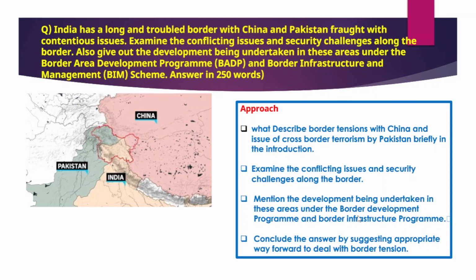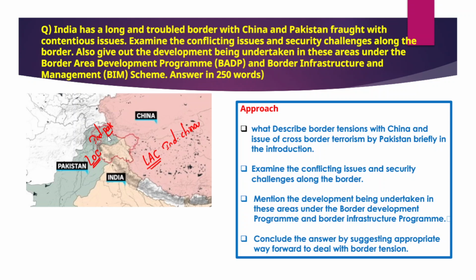So the next question is about the border tensions between India and Pakistan, India and China. The question is, India has a long and troubled border with China and Pakistan, fraught with contentious issues. When we talk about the India-China border, we have an unsettled border, which is the line of actual control. But when it comes to India and Pakistan, we have the line of control. The line of control is also an unsettled border between India and Pakistan. So we have border disputes, troubled borders, with both China and Pakistan.